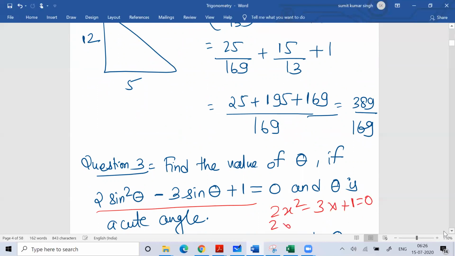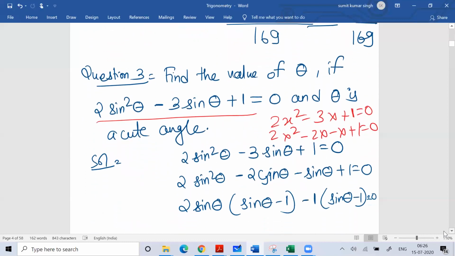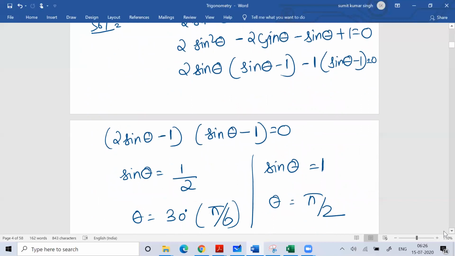I believe everyone knows how to solve a quadratic equation. You can find the value of x, and then in place of x you can write sine theta. Ultimately you will get the sine theta value as 1 by 2 and 1.